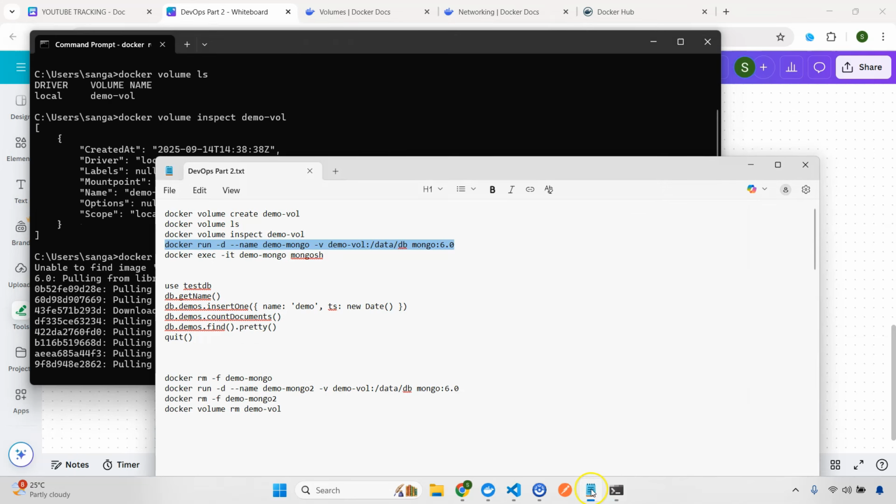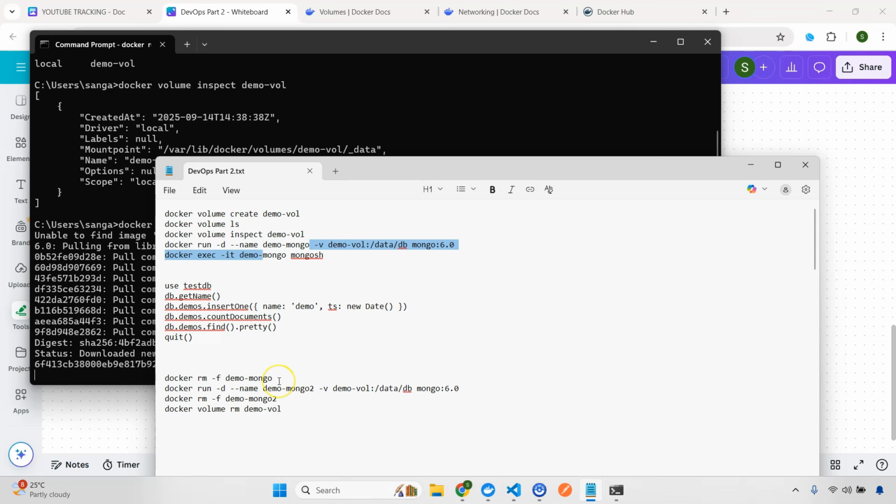So first I'm going to execute this with Mongoose, right? I'll use this DB. So I'm going to get the name of the DB, I'm going to insert some data, I'll count some documents, I'll see if the data is present or not, then I'm going to quit. And then after that, we're going to remove that container, this demo Mongo that we are creating. So it's going to remove it, right?